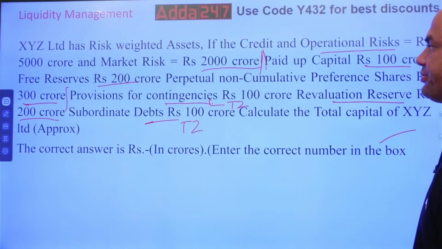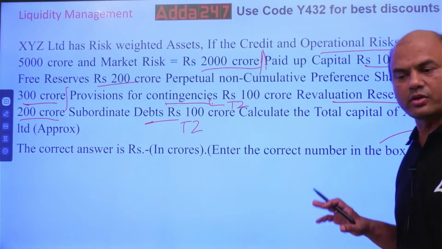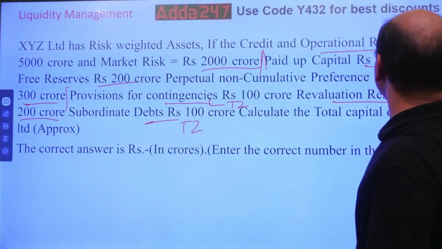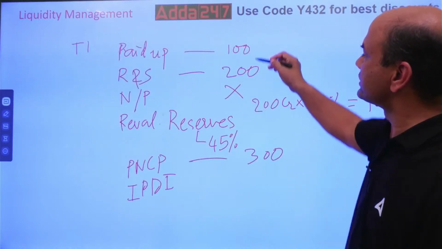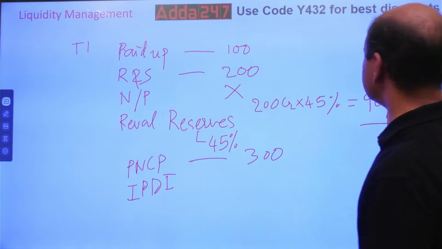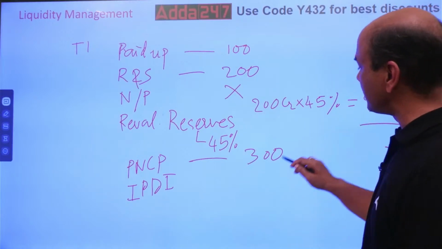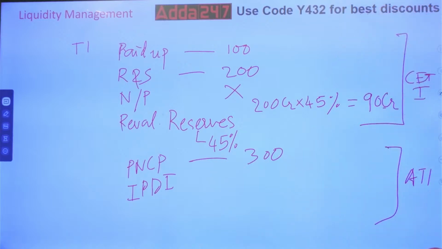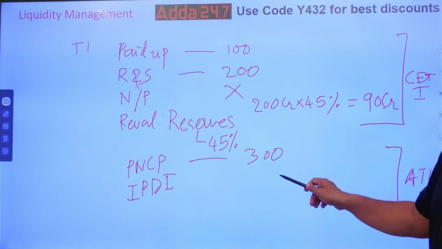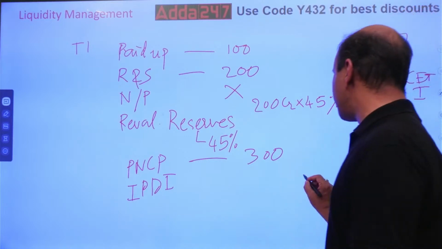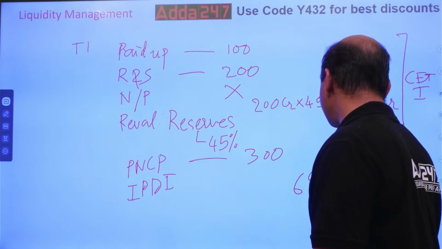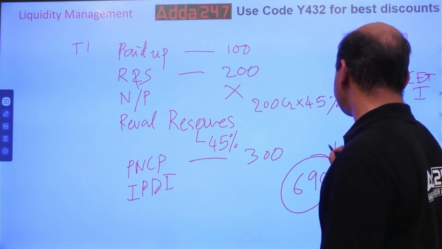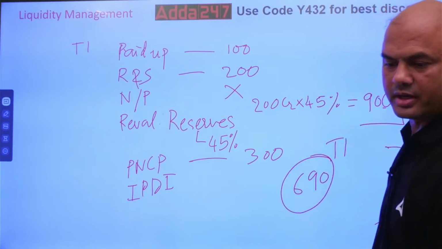So T1 you got it all. Now first find out the figure for T1. 100 plus 200, 300, 300 plus 90, 390, 390 plus 300, 690. So net T1 is 690.